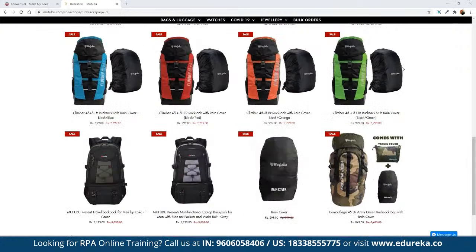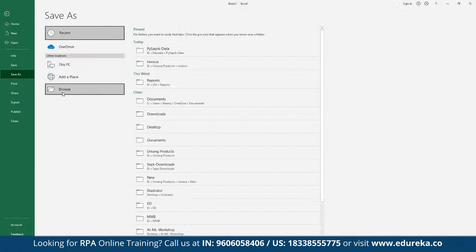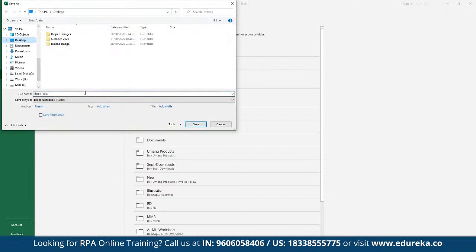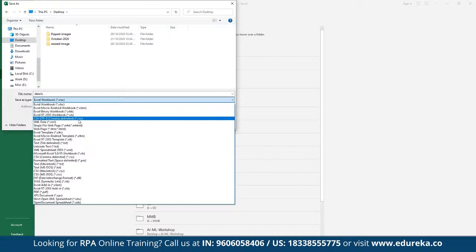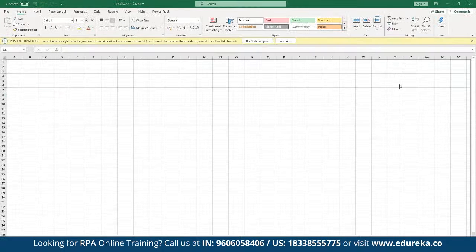First of all, we have to make sure that we have a blank CSV file in which the details will be recorded. So we can create a blank CSV file and save it on the desktop, naming it details.csv, in the CSV format. Once we have the CSV file saved, we can come back to our UiPath.